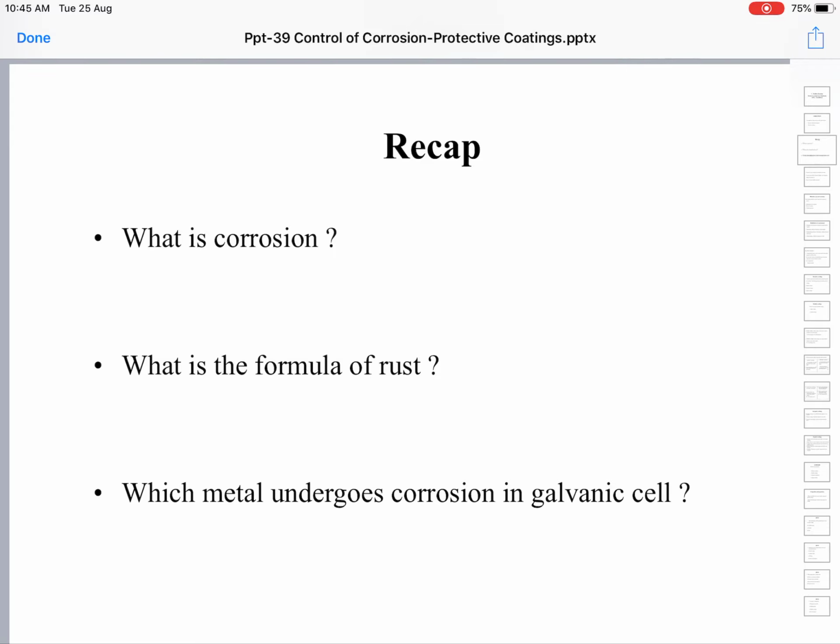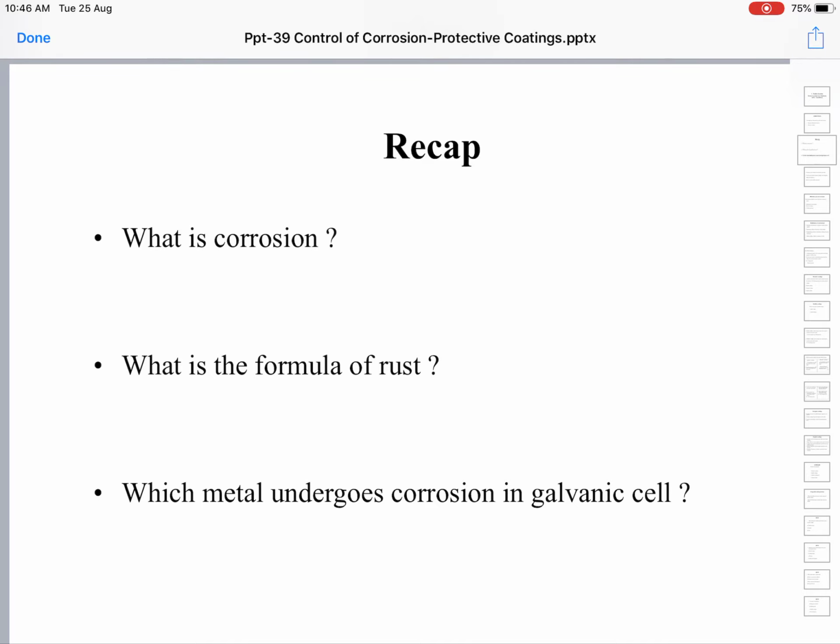How these galvanic cells are formed, it seeks to explain in three ways: formation of composition cells, formation of stress cells, and formation of concentration cells. Composition cells are formed whenever two different metals are in contact with each other in the presence of electrolyte. The metal higher in the electrochemical series forms the anode and undergoes corrosion. The metal lower in the electrochemical series forms the cathode, and it will not undergo any sort of corrosion.